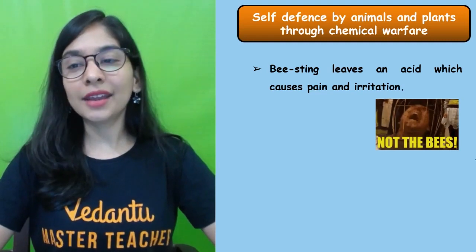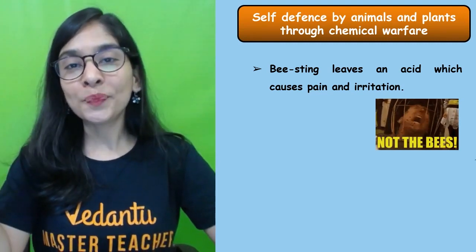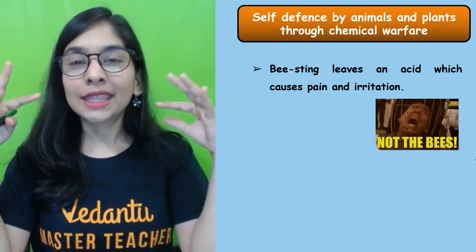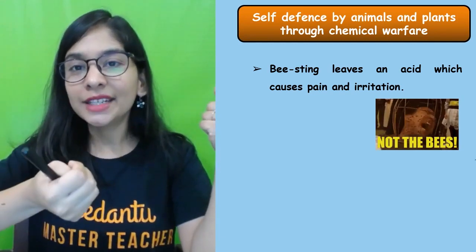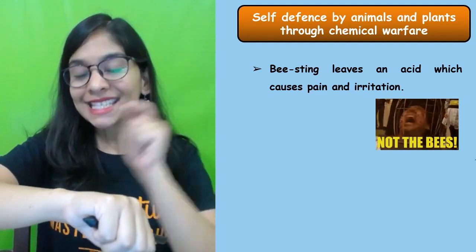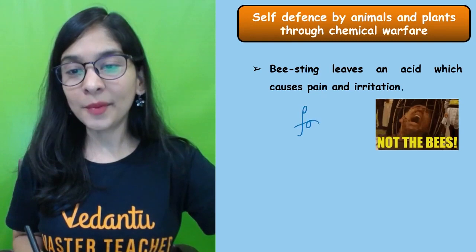And the same phenomenon is used by bees also for their self defense, whenever they think there is some kind of danger. And if they think we are the danger, they bite us. And what do they do? They sting us, and in that sting there is an acid called formic acid.